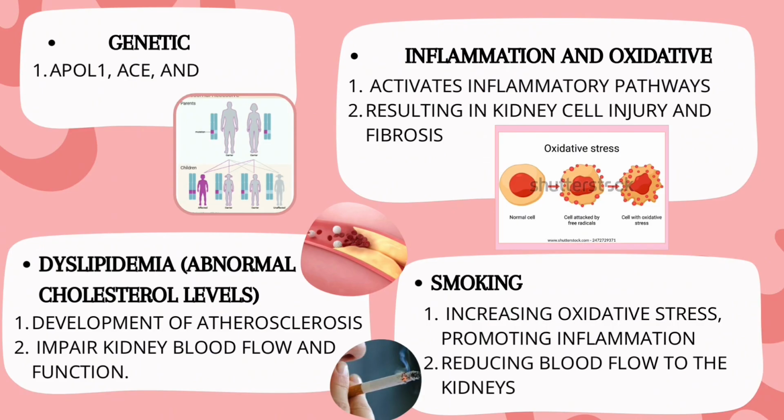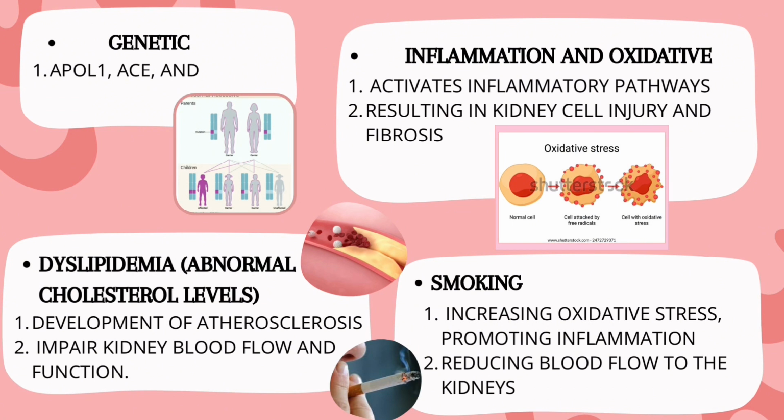Third is genetic factors. Genetic predisposition plays a significant role in the development of diabetic nephropathy. Variations in genes such as APOL1, ACE, and COL4A3 have been associated with an increased risk of kidney damage in individuals with diabetes. Additionally, family history of diabetes and kidney disease further elevates risk.